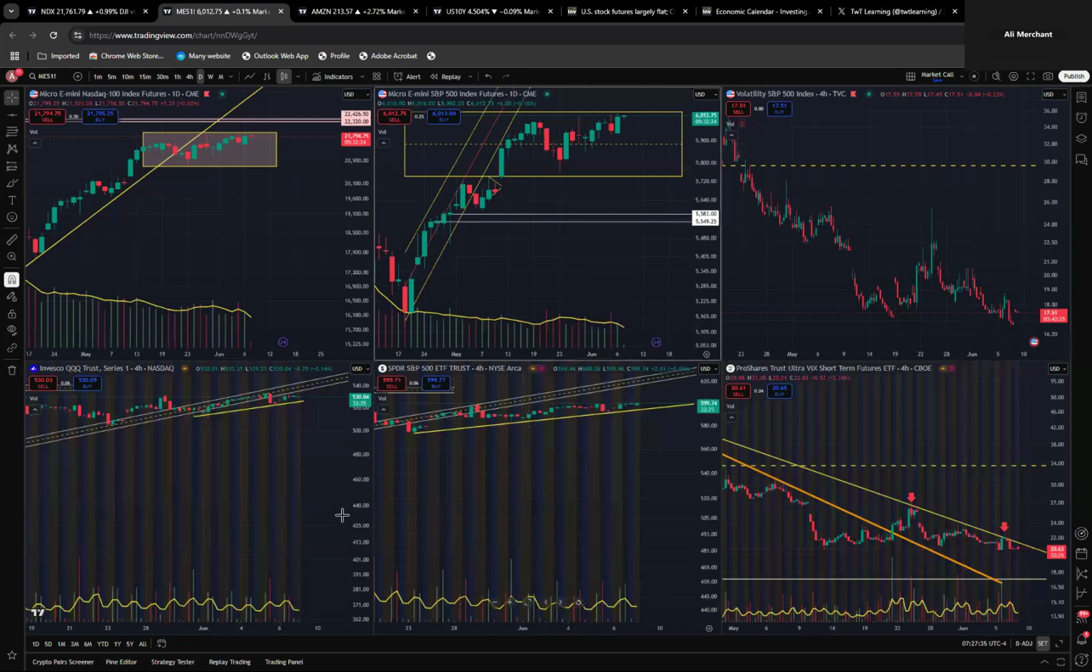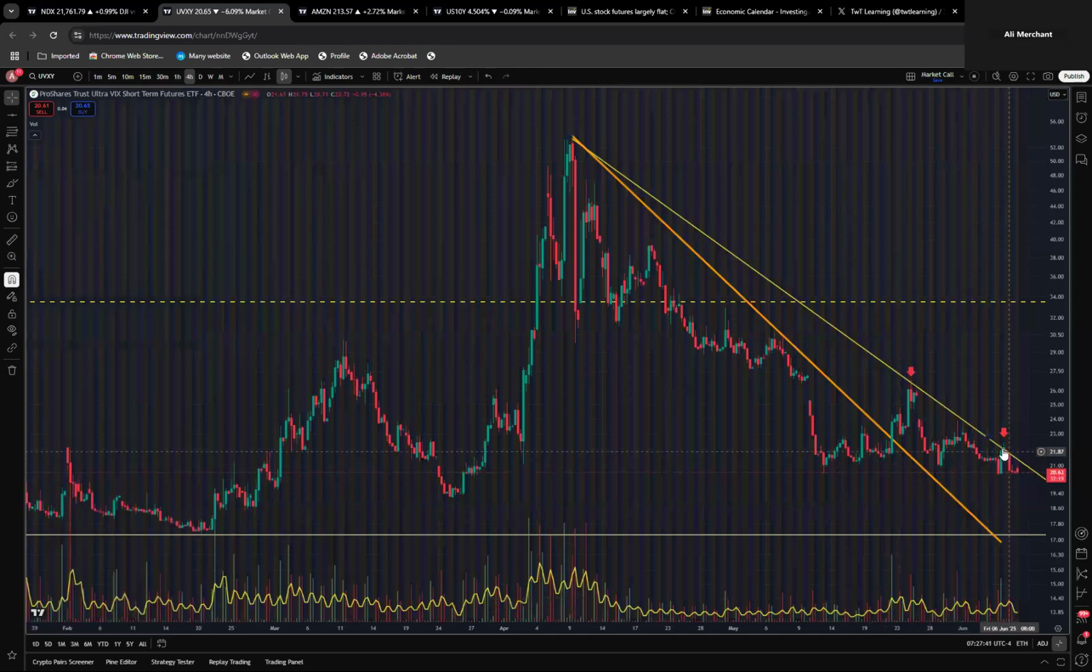Right, let's look at the volatility index. UVXY, as mentioned last time, failed to break this trend line. If it breaks 20, it has more room to go down. So far, 20 has been a very strong support. If it breaks 20, we go down.